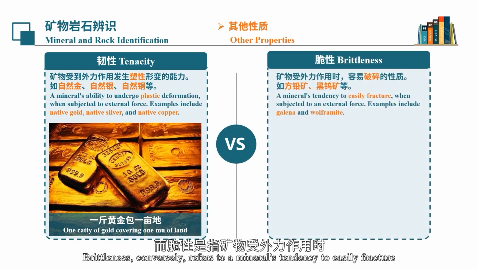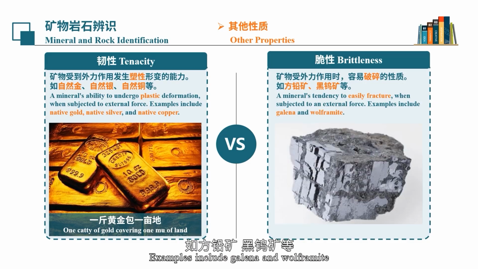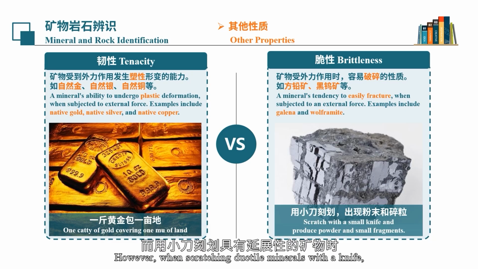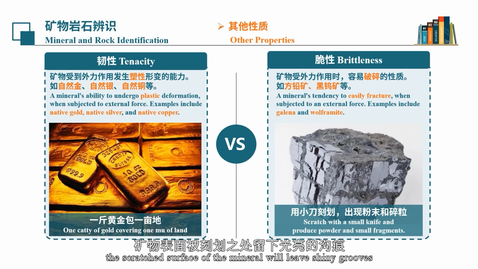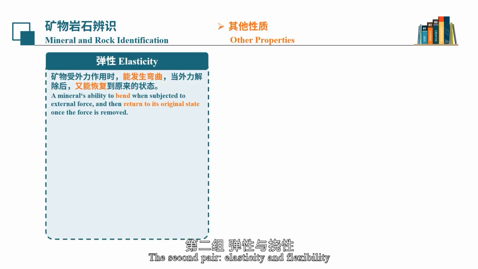Brittleness, conversely, refers to a mineral's tendency to easily fracture when subjected to an external force. Examples include galena and wolframite. Scratching them with a small knife produces powder and small fragments. However, when scratching ductile minerals with a knife, the scratched surface of the mineral will leave shiny grooves, without producing powder or fragments. The second pair, elasticity and flexibility.